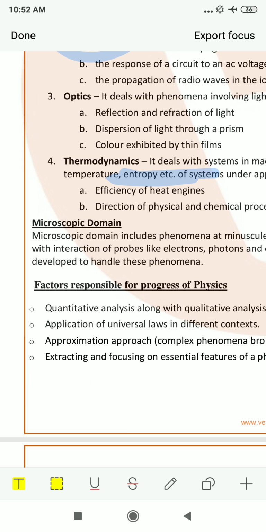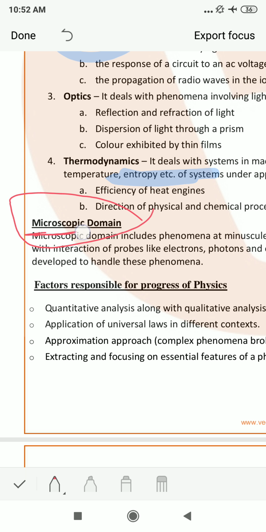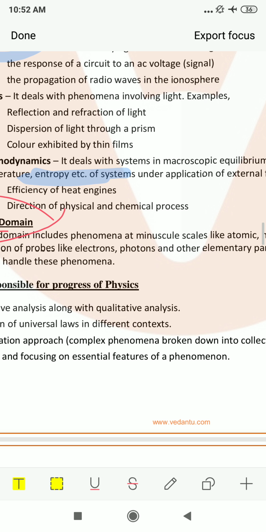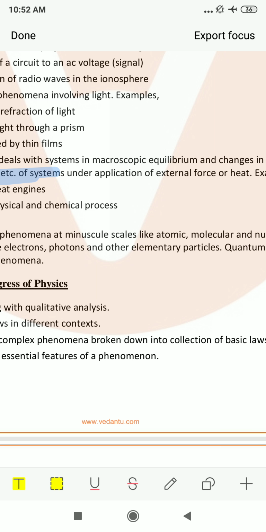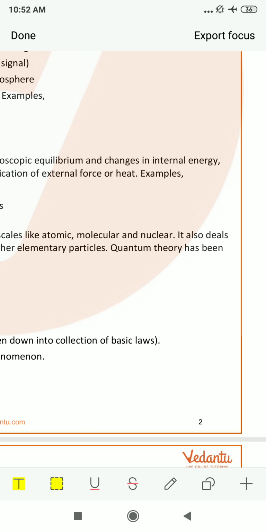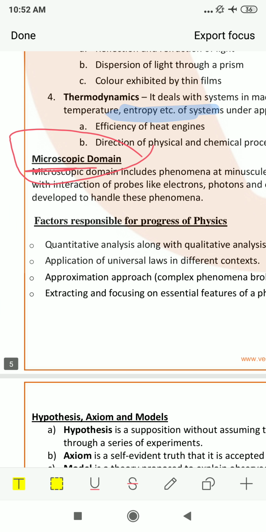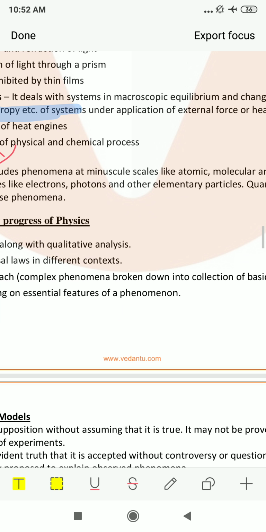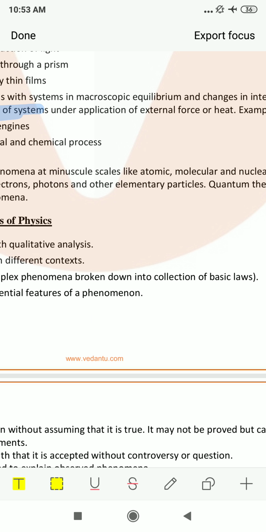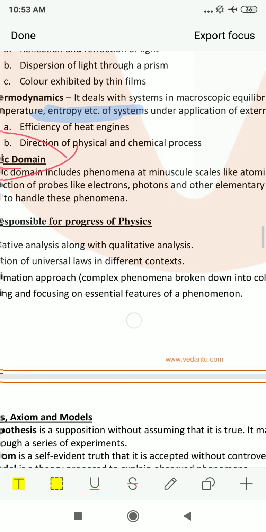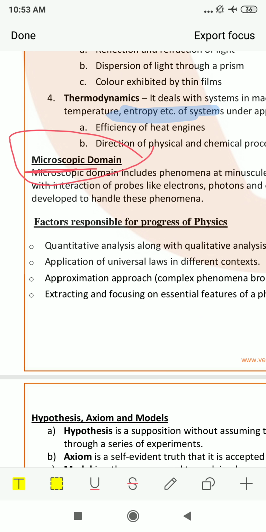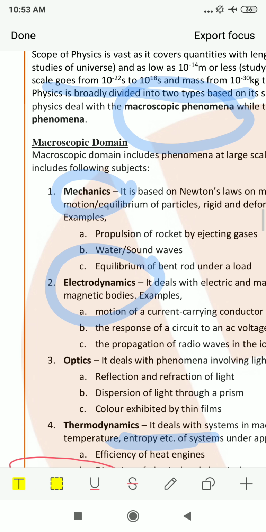The next comes the microscopic domain. As I told you, the word signifies micro. Micro means small. So the microscopic domain includes phenomena at a minuscule scale, meaning small scale like atomic, molecular, and nuclear. It also deals with the interaction of probes like electrons, protons, photons, and other elementary particles. Quantum theory has been developed to handle these phenomena. I told you modern physics can be called quantum physics, and mechanics is a part of classical physics.